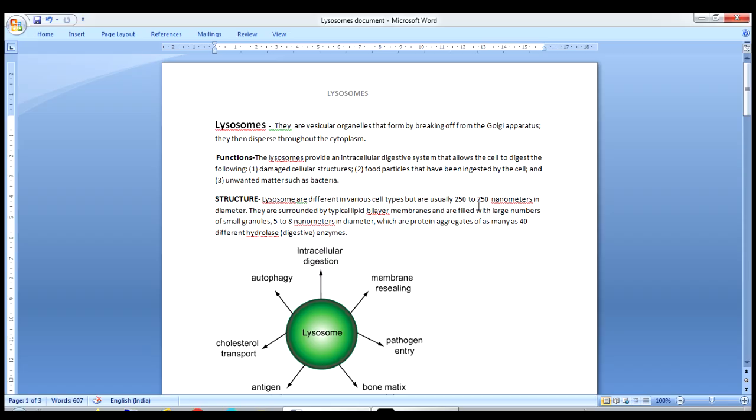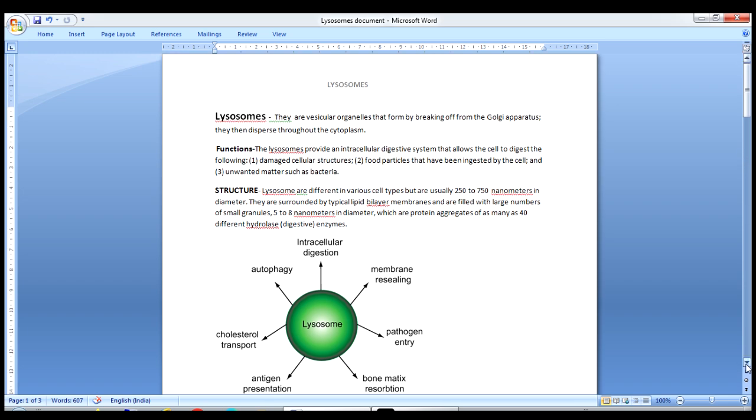So here we have seen the function. It will digest the damaged cellular structure, food particles ingested by the cell, and unwanted matter such as bacteria. How it is going to digest is by these digestive enzymes called hydrolase. So this hydrolase is a main component of the lysosome. This one we have to remember.